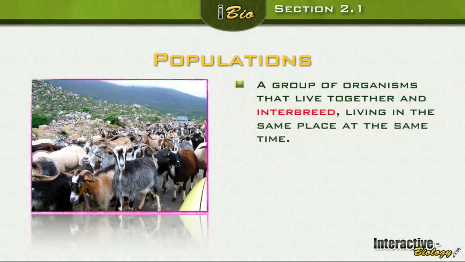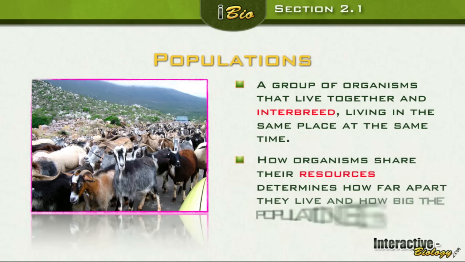A population is a group of organisms that live together and interbreed, living in the same place at the same time. If they interbreed, what does that mean? They are of the same what? Species. So in other words, we can summarize this by saying same species, same place, same time. When we're talking about populations, same species, same place, and same time. All right, sweet. So you got that.